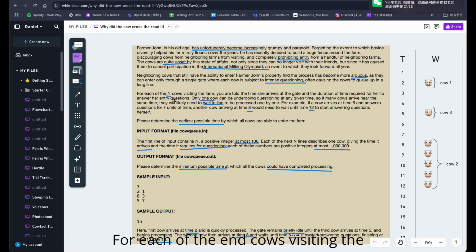For each of the N cows visiting the farm, you are told the time she arrived at the gate and the duration of time required for her to answer her entry questions. Only one cow can be undergoing questioning at any given time, so if many cows arrive near the same time, they'll likely need to wait in line to be processed one by one. For example, if a cow arrives at time 5 and answers questions for 7 units of time, another cow arriving at time 8 will need to wait until time 12 to start answering questions herself. Please determine the earliest possible time by which all cows are able to enter the farm.